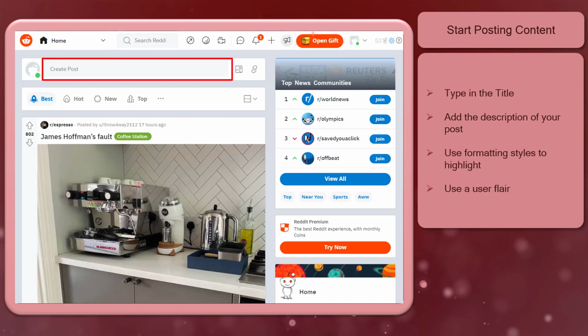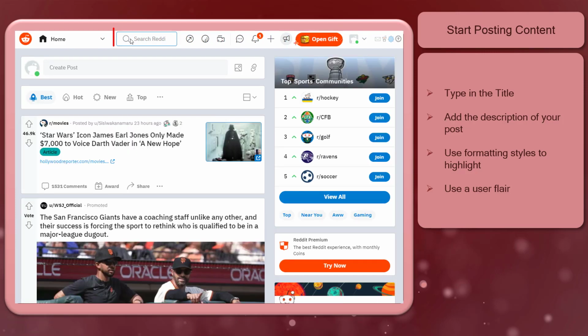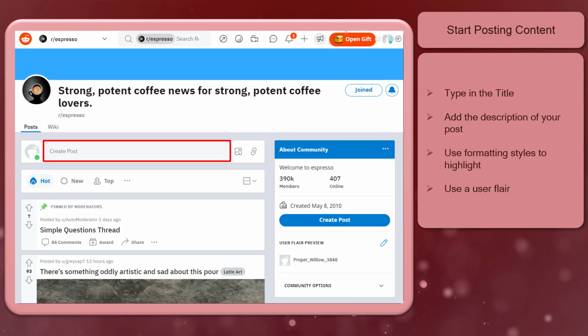Now let's start posting the content. In this section, you can see the text field where you can create a post. And before you share a post, you must choose a subreddit community where you want this post to be shared. As an alternative, you can also choose a subreddit community and directly create a post in their community.